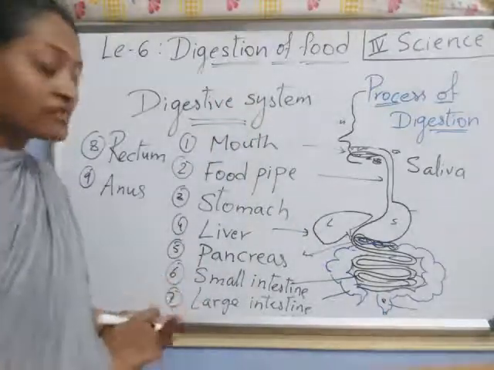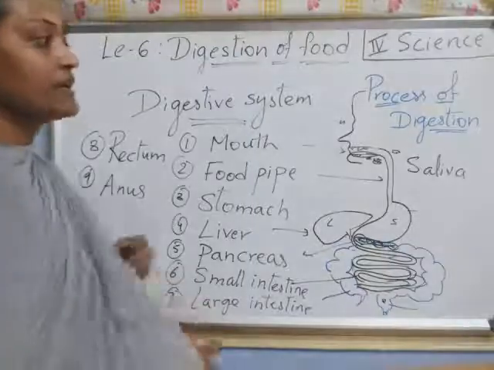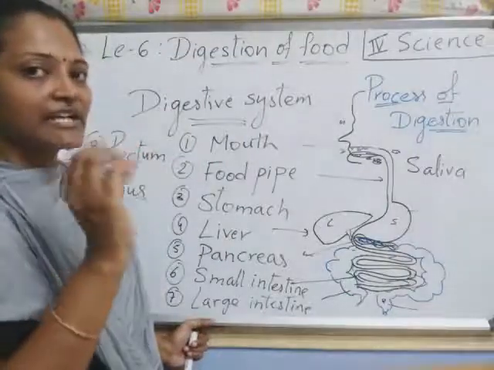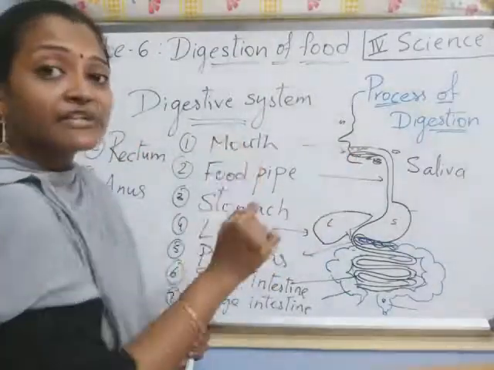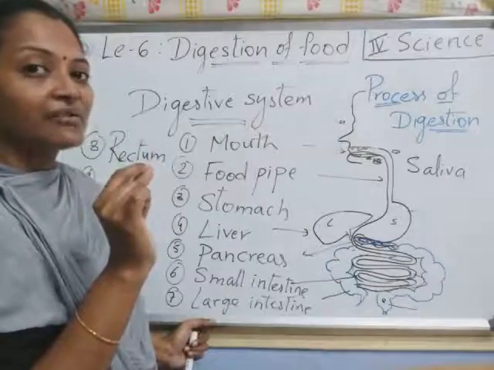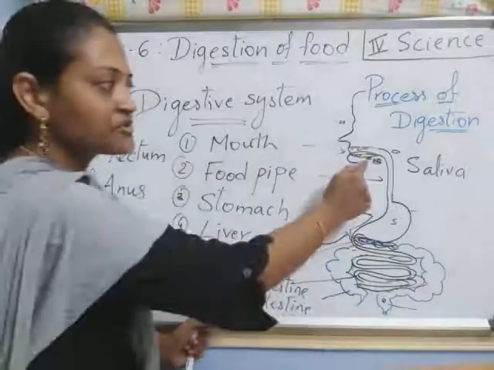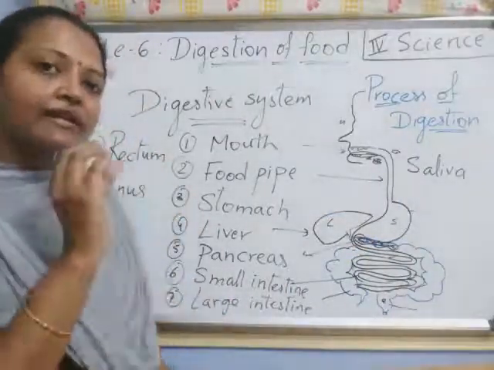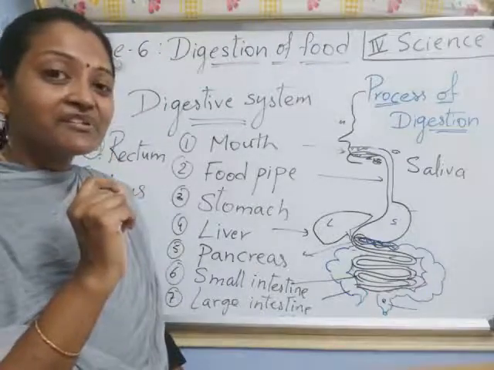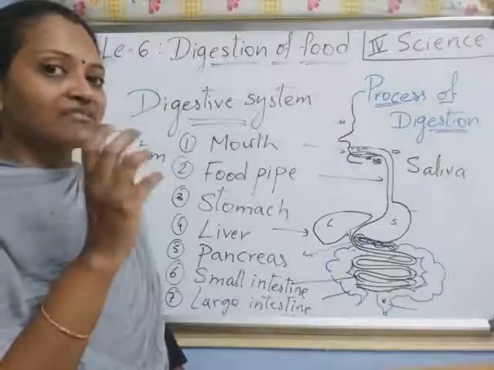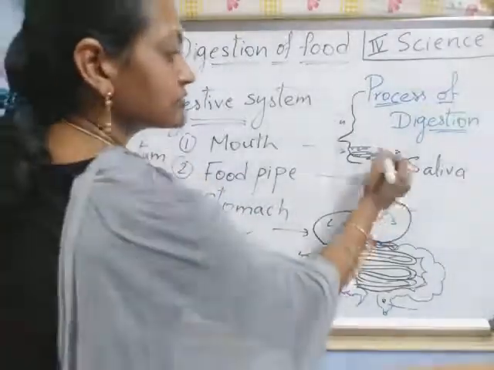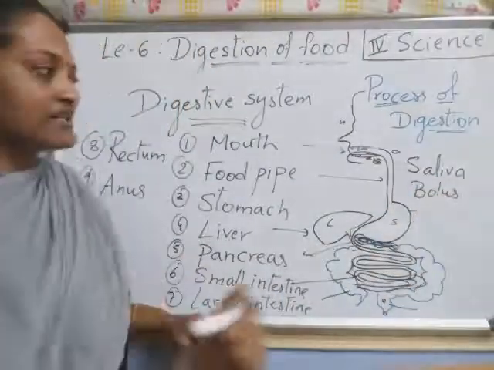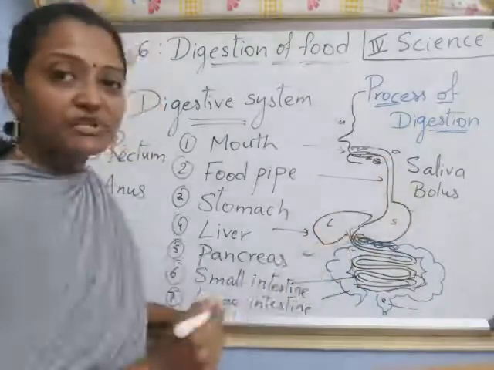Now we'll see how the food is digested in our body. First, after taking the food, we are cutting the food here, right? And that food is mixed with a small water-like liquid that comes into the mouth, which I said is saliva. So food is mixed with the saliva and becomes somewhat like a paste. Have you observed? Yes, like a bolus. After mixing with saliva, the food we call a bolus. This bolus is passed very easily into the food pipe.